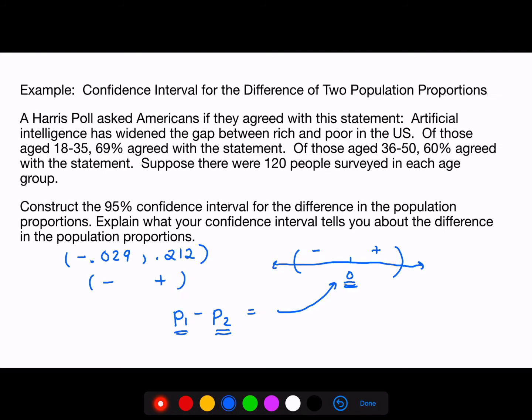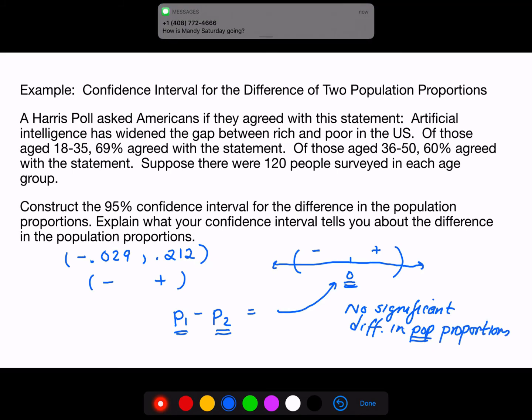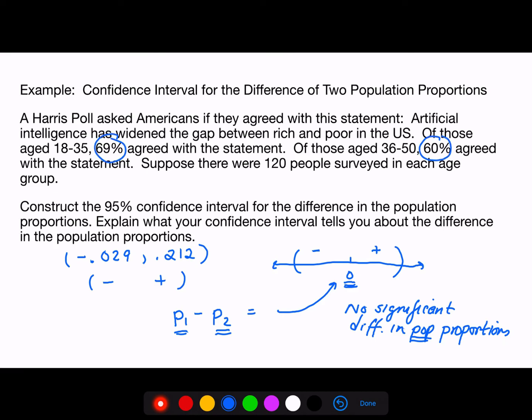So this tells us that there's no significant difference in the population proportions. There was a 9% difference in the sample proportions, but that was not strong enough evidence to tell us that the population proportions would be different. So our conclusion would be there's no significant difference in the population proportions.